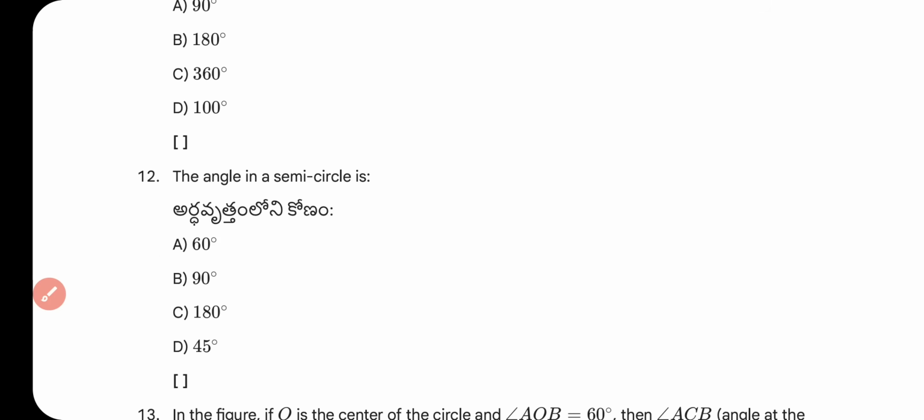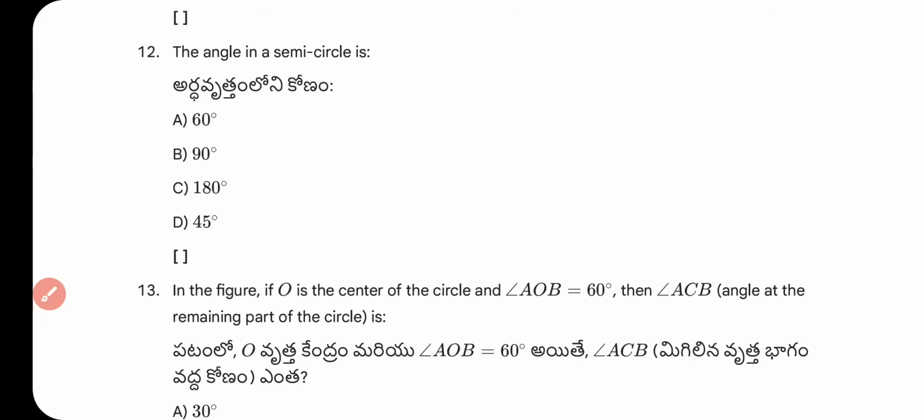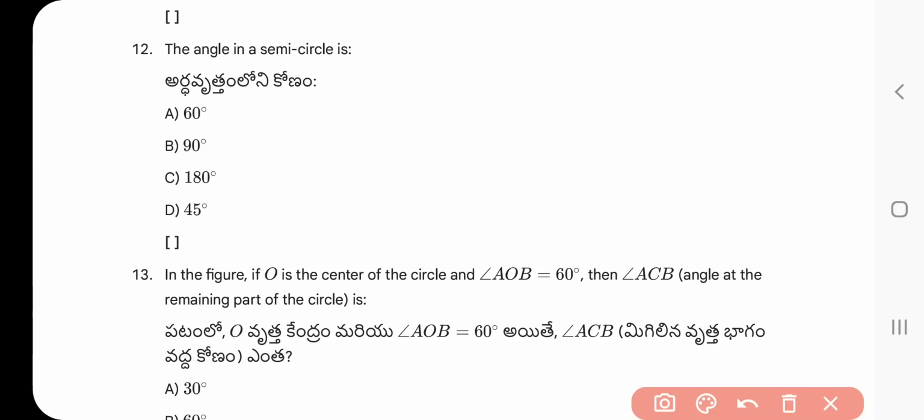Question number 12. The angle in a semicircle is 60 degree, 90 degree, 180 degree, 45 degree. What is the right answer? Right answer is 90 degree. Angle subtended by the diameter at any point on the semicircle is always a right angle.